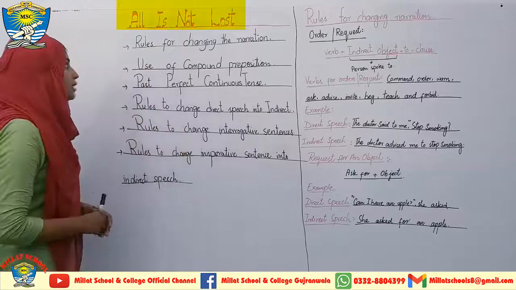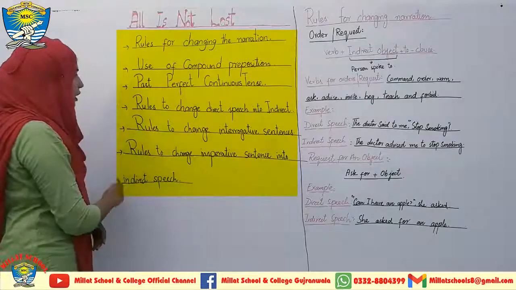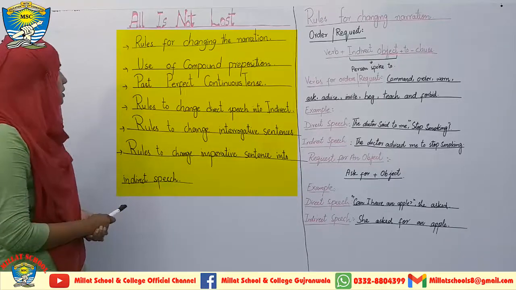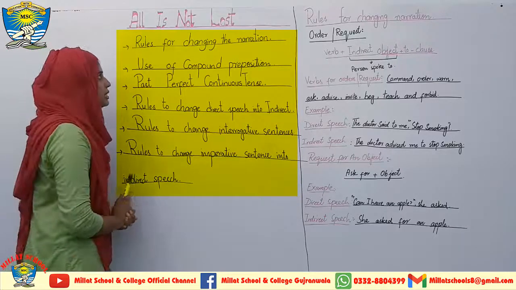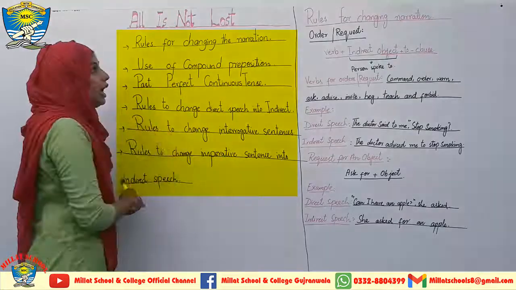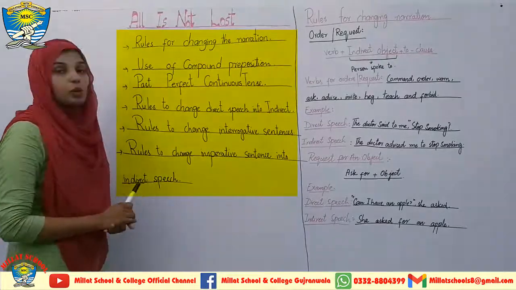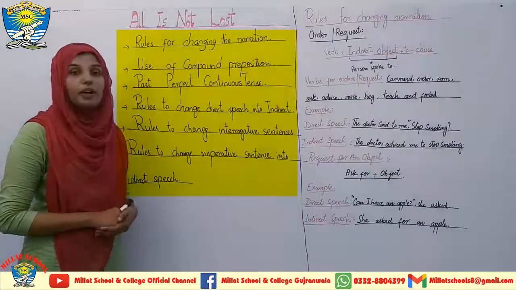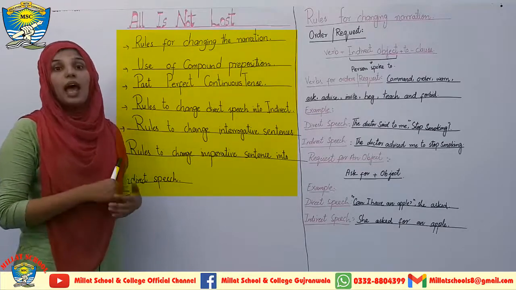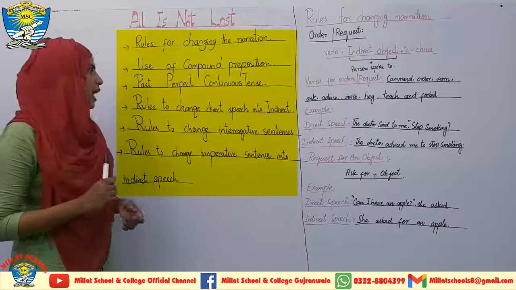Over here on the screen, I have given you some objectives. These objectives are related to the grammar concepts. The first grammar concept which we will study in this lesson is rules for changing the narration. And in this concept we will study the rules for changing the requests or order. We will discuss the rules for changing the suggestions into indirect speech, and we will discuss the rules for changing the interrogative sentences as well.